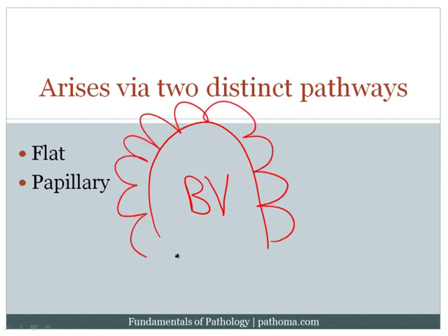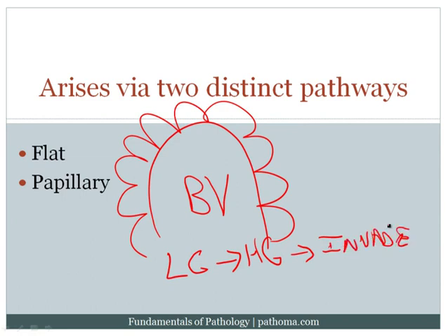And so this would be the papillary pattern of urothelial carcinoma. Now, important to note that in the papillary pathway, the tumors start as low grade and then progress to high grade, and then eventually they invade. And so this is the classic progression of the papillary pathway.